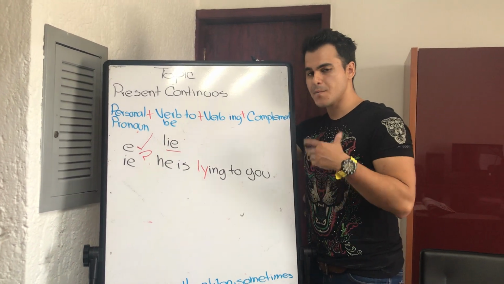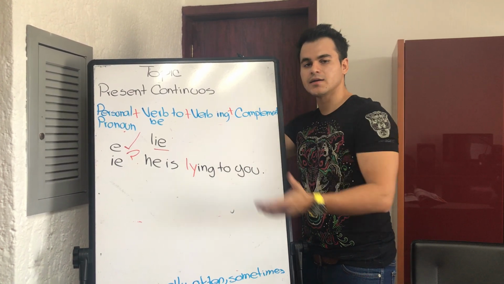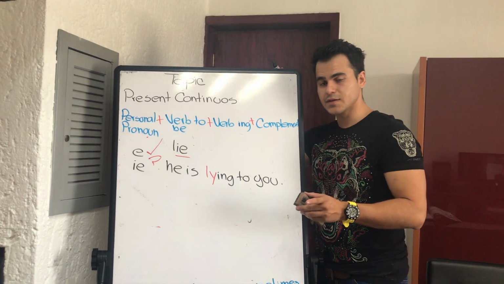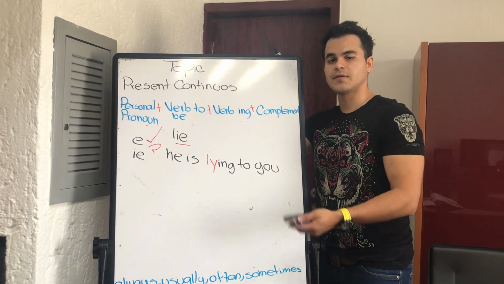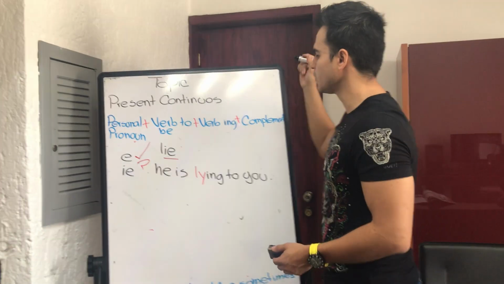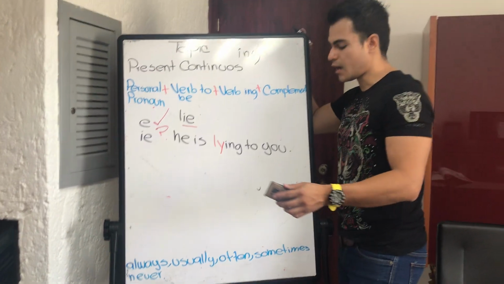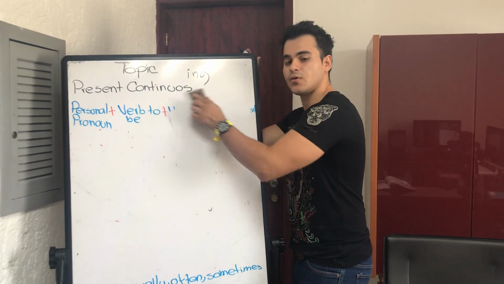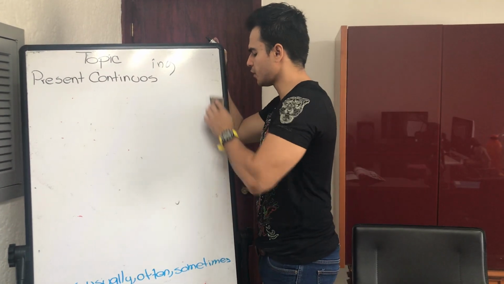And that will be an exception when we have to change that verb. But most of the time, when we are using the present continuous, you just have to add ing at the end and that will be everything, right? Esta es una excepción, sin embargo, la mayoría de las veces cuando utilizamos el presente continuo, solo tenemos que agregar el gerundio al final del verbo para hacer una oración en presente continuo, recordando el gerundio ing, okay? Ing. Use, using, write, writing, erase, erasing, explain, explaining, swing, swinging, wherever you want.